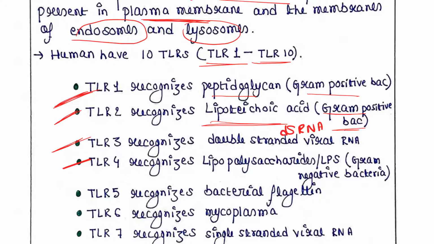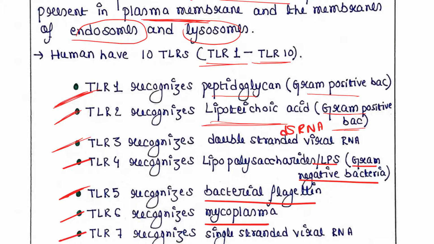TLR4 recognizes lipopolysaccharides or LPS in gram-negative bacteria. TLR5 recognizes bacterial flagellin. TLR6 recognizes mycoplasma.